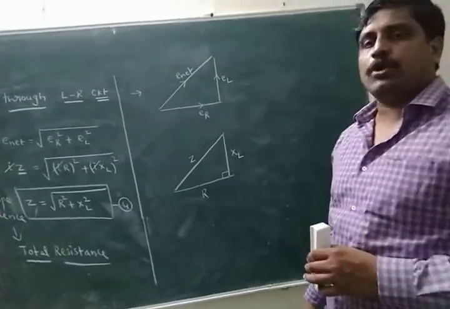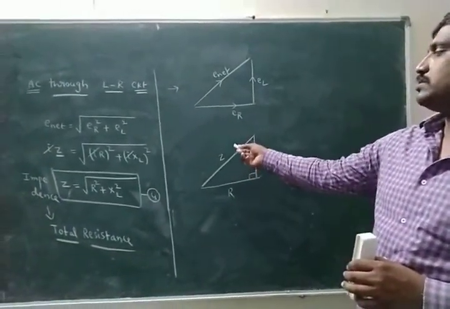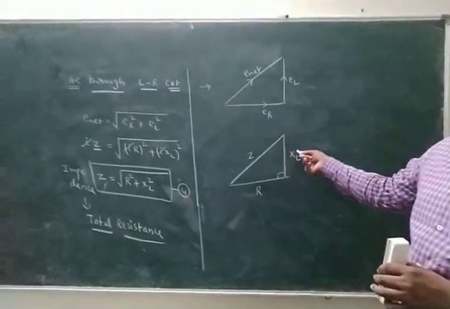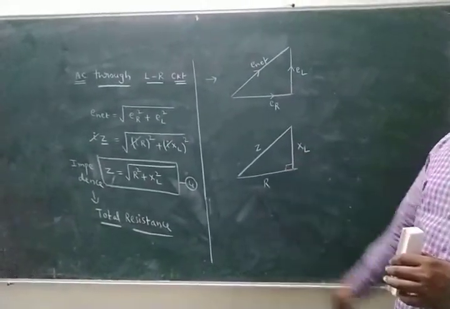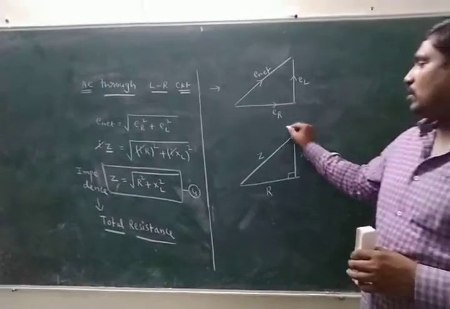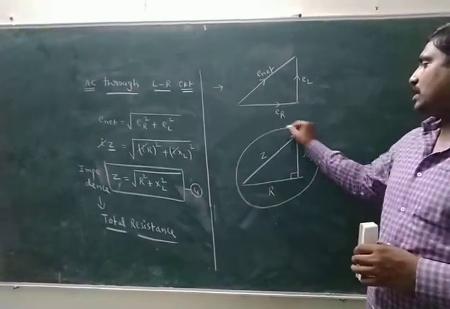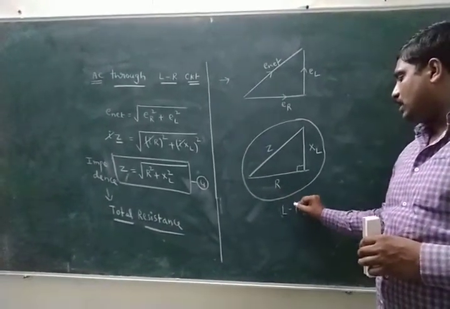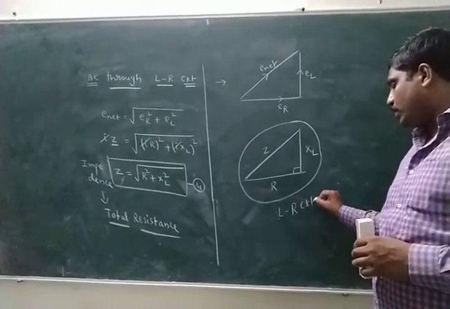Which theorem is applicable? Pythagoras theorem: hypotenuse square equals base square plus side square. This is called the impedance triangle of the LR circuit. Write down.